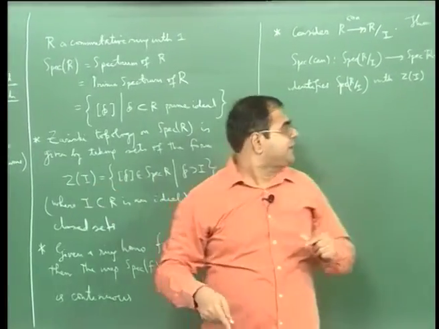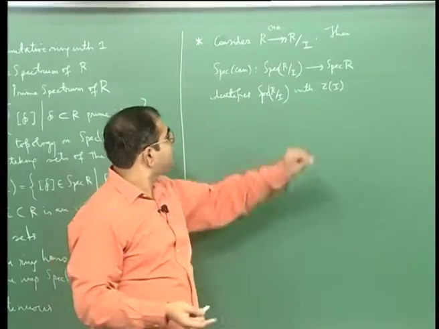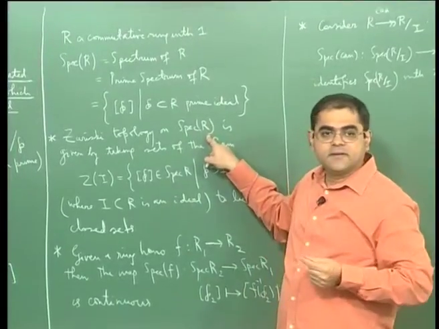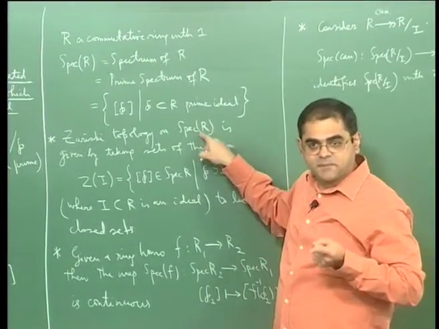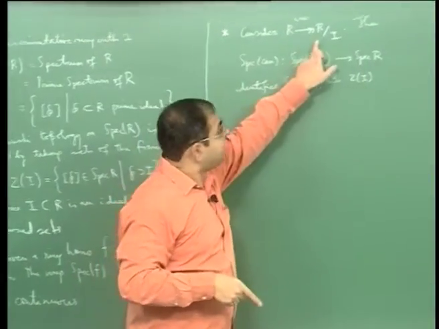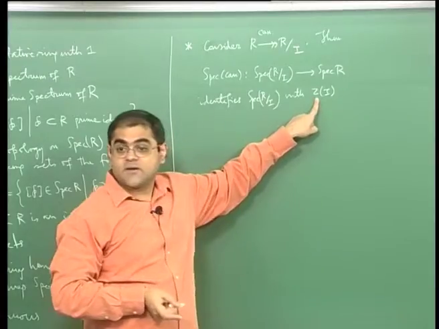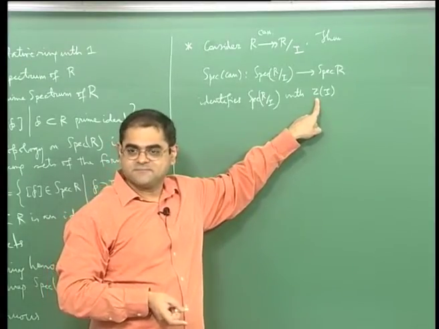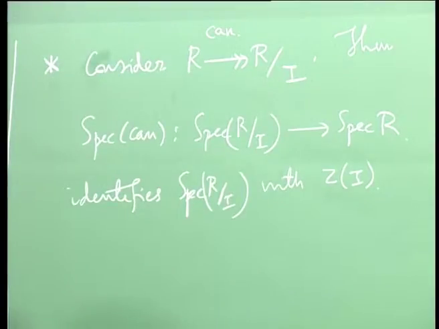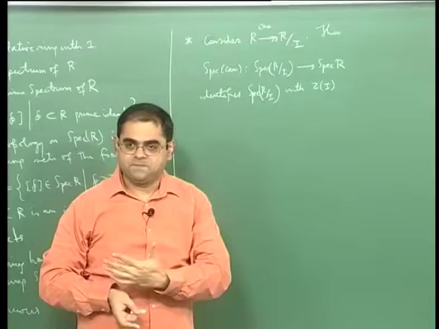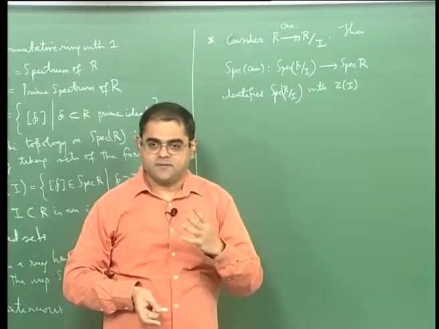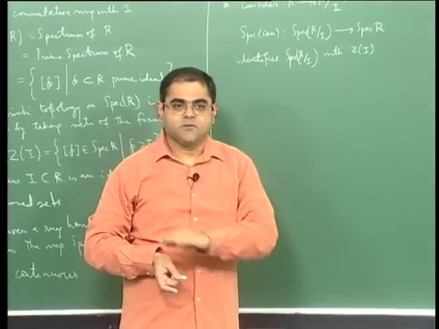In some sense, you must think of it like this: if R is thought of as the ring of functions on spec R, abstractly, then R mod I is the ring of functions on Z of I, which is identified with spec R mod I. Functions in what sense has to be made more precise, but don't worry about it.